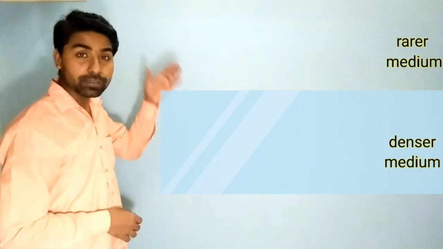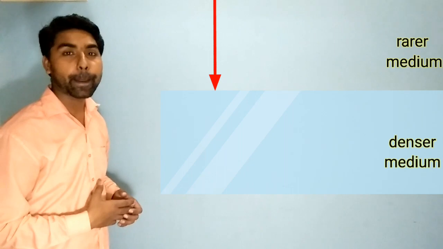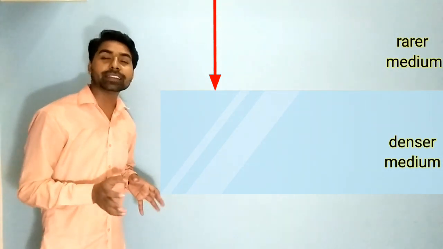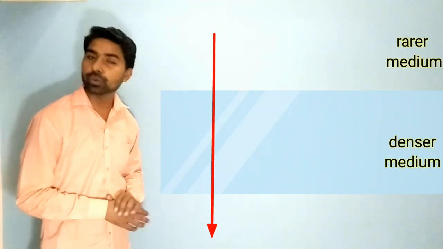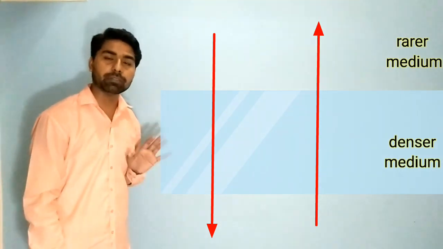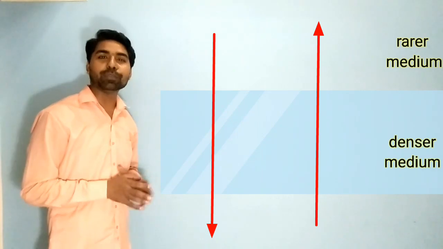When the light falls normally on the medium, what will happen? If the light is falling normally on the medium, there will be no refraction. The light will go straight. No refraction, either it is coming down or going up. There will be no refraction. Remember this point.